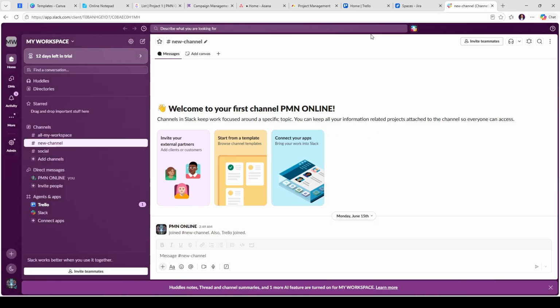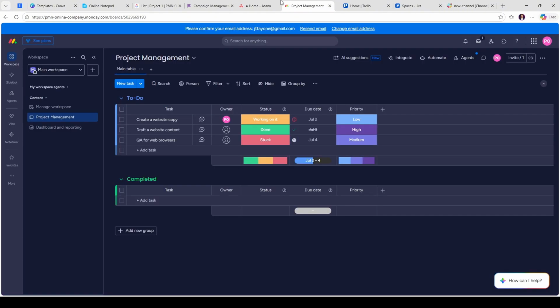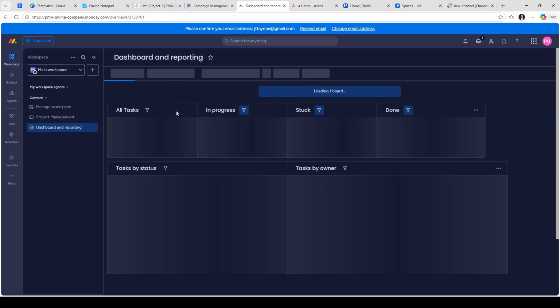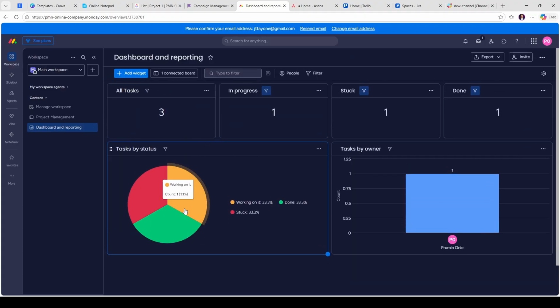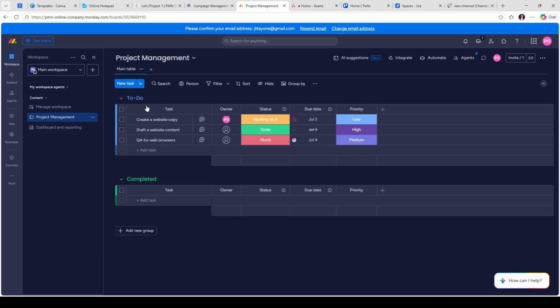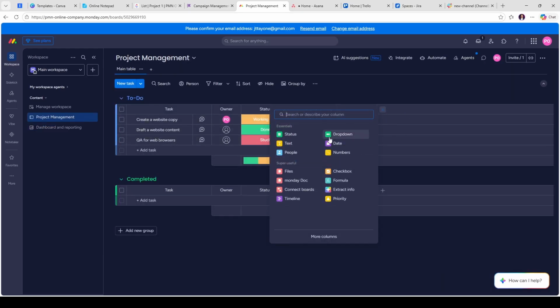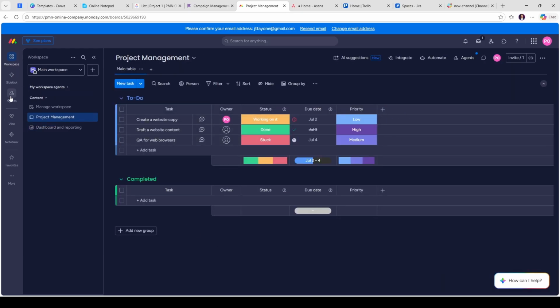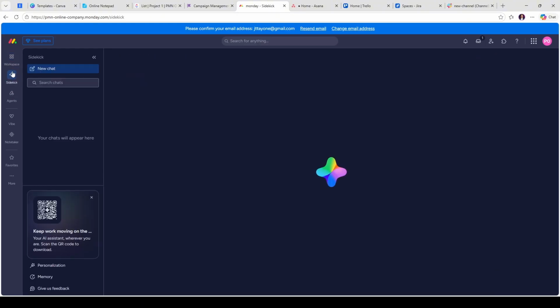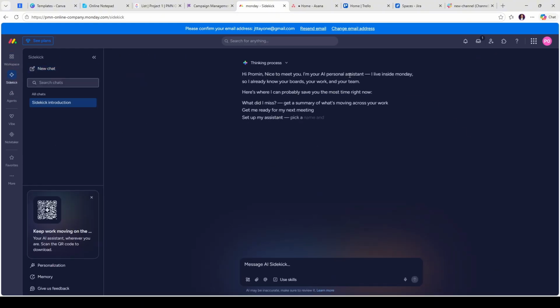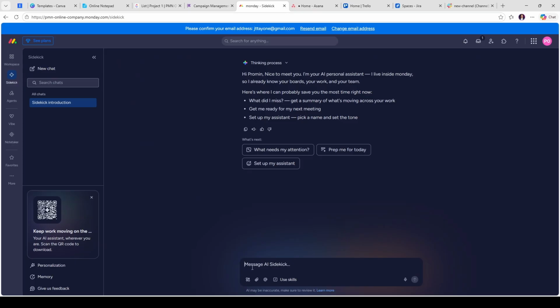Monday is a versatile project management tool that offers a highly customizable interface, making it suitable for teams of all sizes. Its visual boards make tracking tasks and progress intuitive, and its robust automation features help streamline repetitive tasks. In the AI era, Monday's integrations with AI tools enhance task automation, allowing teams to focus more on strategic work. Whether you're managing a marketing campaign or a product launch, Monday provides the flexibility and power to adapt to diverse project needs.